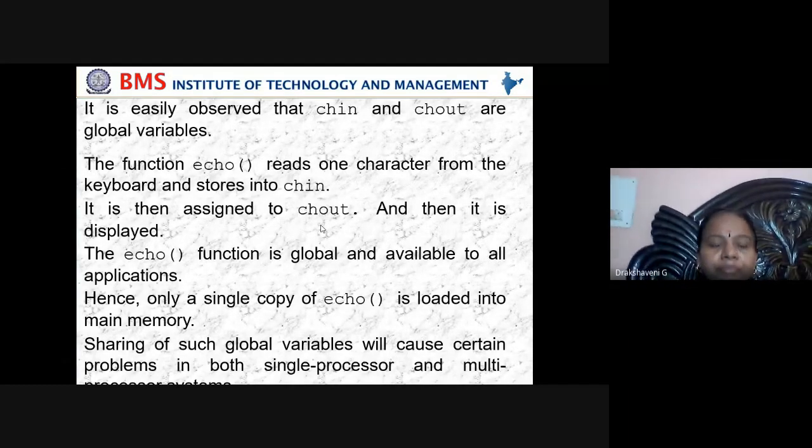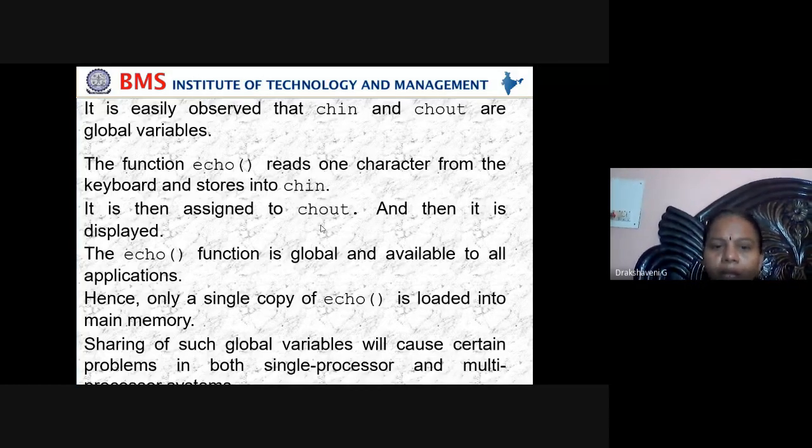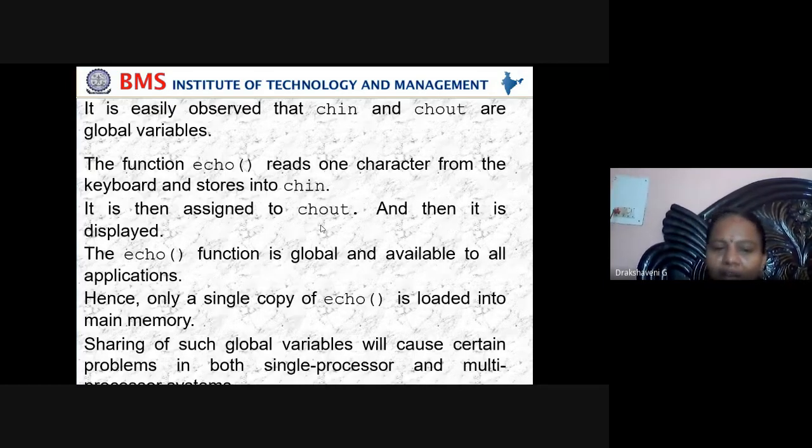Excuse me, sorry. Echo is also a global function. Global means this echo can be used by any function within that project. Hence, only one single copy of echo is loaded into the main memory. Because it is global, only one copy will be there in main memory, and only one copy should be taken by all the functions.